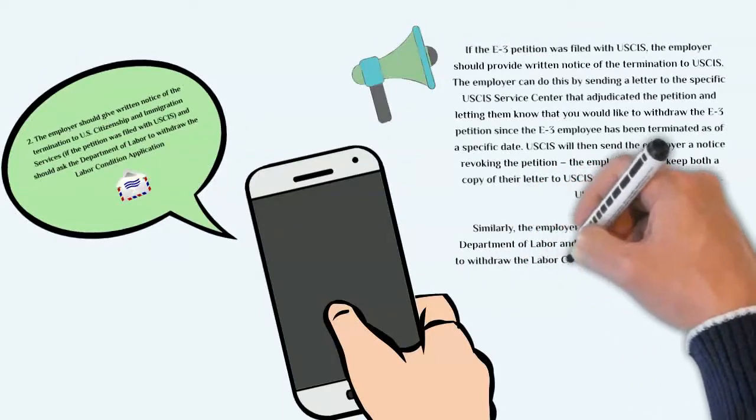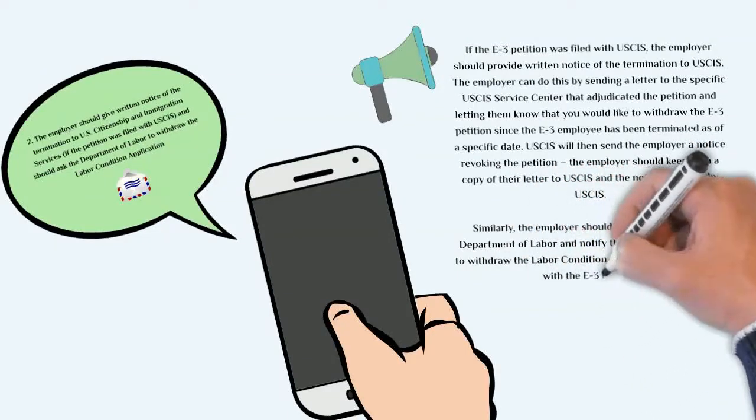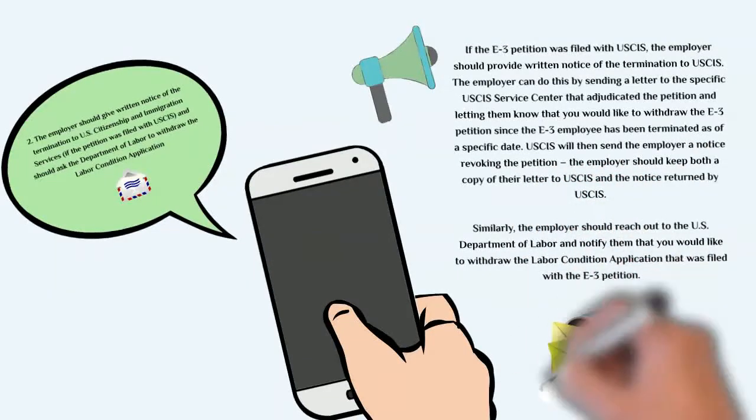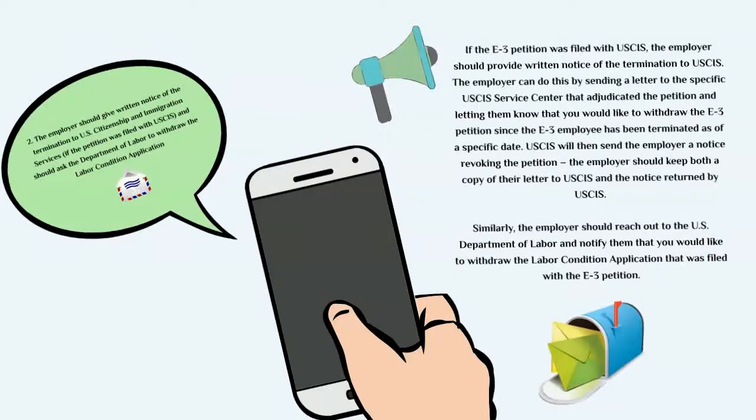Similarly, the employer should reach out to the U.S. Department of Labor, and notify them that you would like to withdraw the labor condition application that was filed with the E-3 petition.